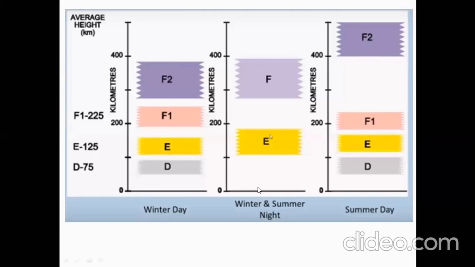Whereas in winter and summer night time, the temperature will be less, so the ionization also will be less. That's why the rays which travel into space will be reflected back below 400 kilometers itself. The D layer and F1 layer are completely eliminated. Only the E layer and F layer remain. That's all.